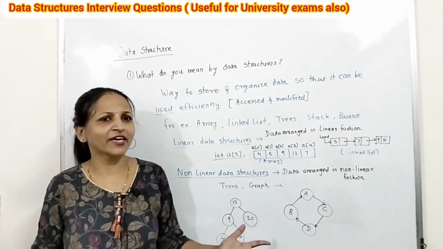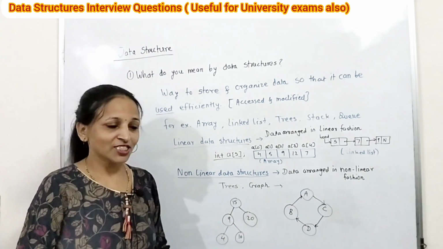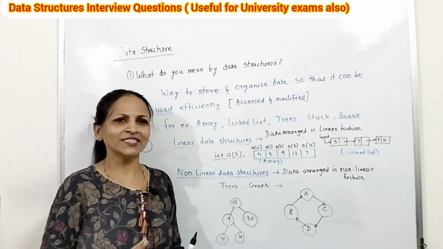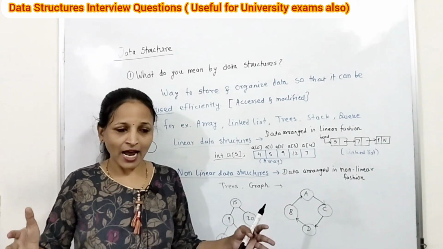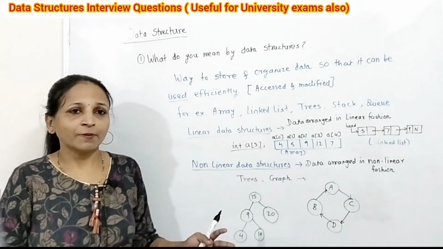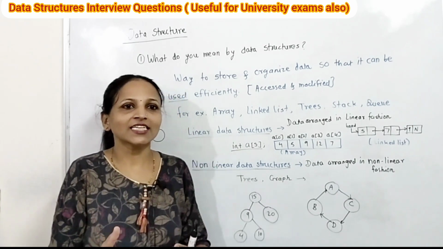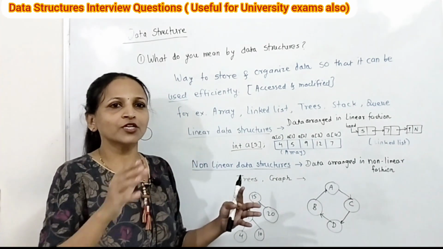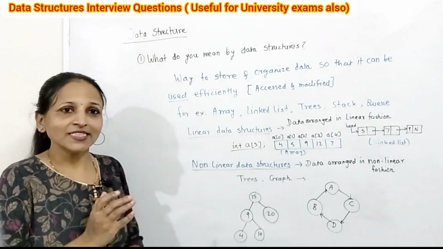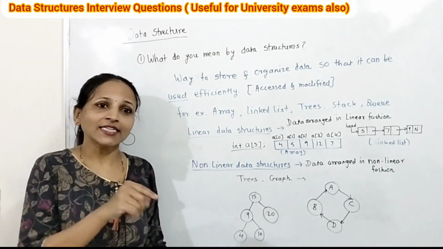There are multiple ways to store data inside a memory, like an array. Here data is stored in a contiguous, sequential manner inside a memory. There are multiple memory locations and blocks, but every element is stored contiguously. If you are using the array data structure, then the storage is like this. If you are using a linked list data structure, then the elements are stored at any place, but those are linked together with each other.